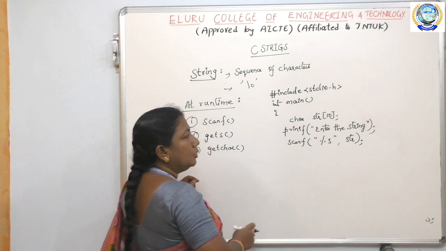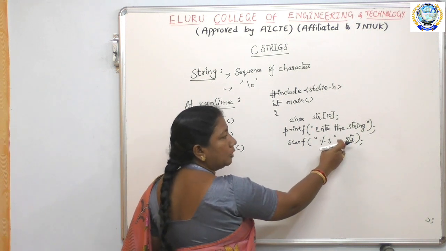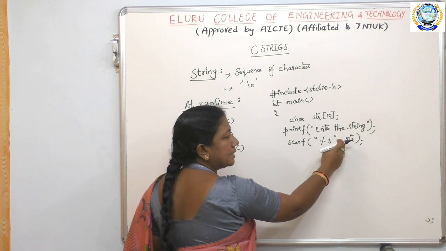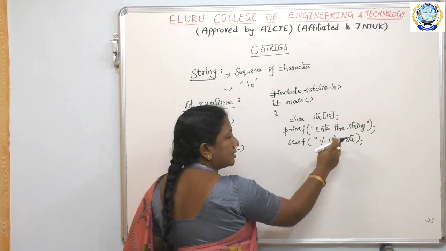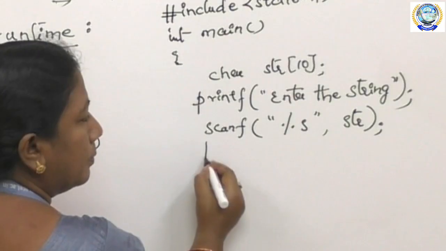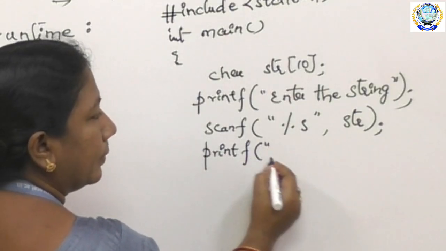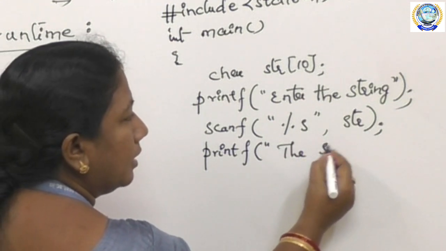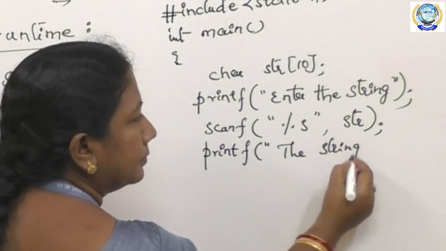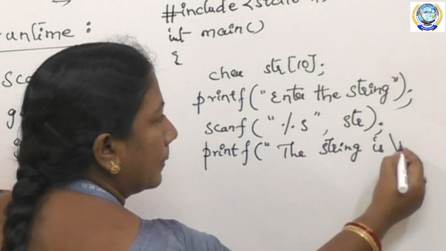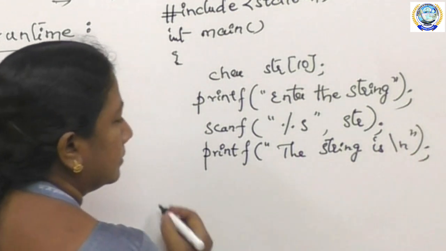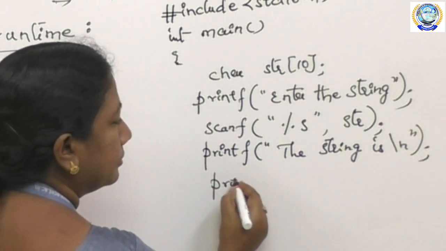So there is no need to use the ampersand sign, which is for the address. Okay. So next printf, the string is, printf.